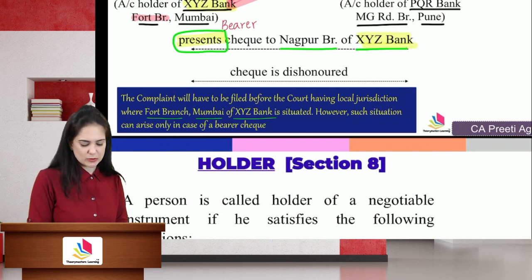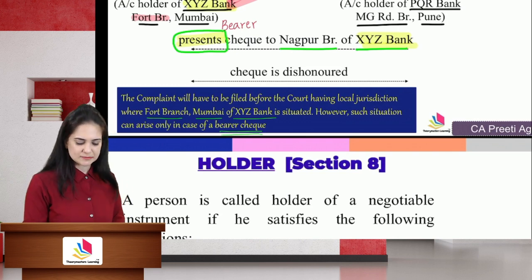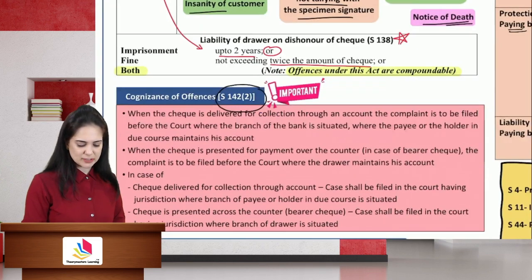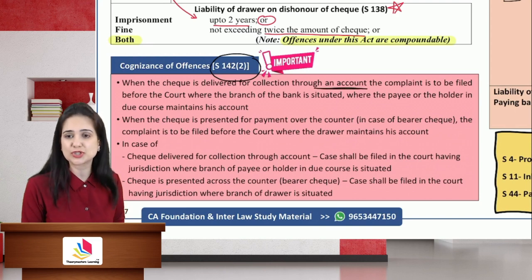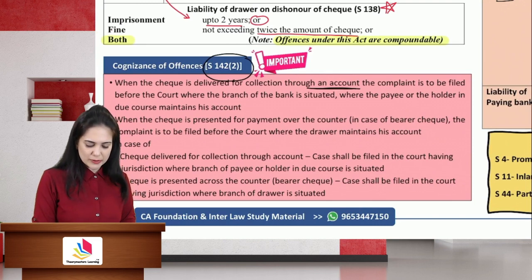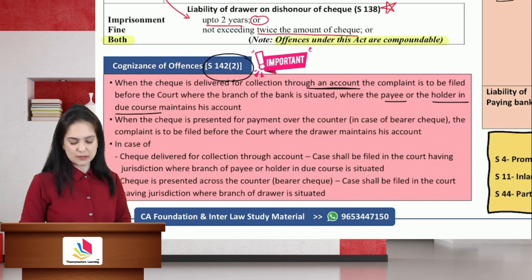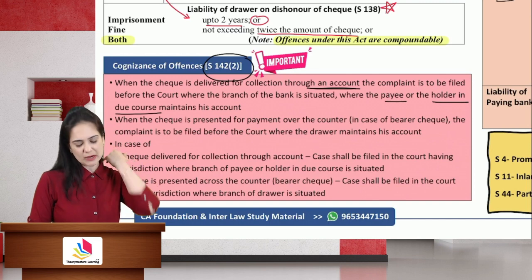But this is possible only in case of a bearer check. Is it clear? It can happen only in case of a bearer check. Now let us read it. When a check is delivered for collection through an account, it means they are talking about a crossed check. Case can be filed before the court where the branch of the bank is situated, where the payee or the holder in due course maintains the account. So I have repeated the same points, but in simpler words.